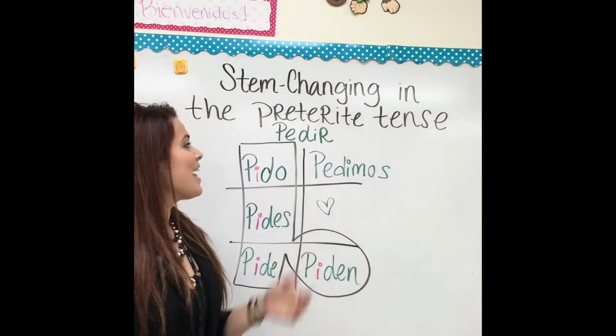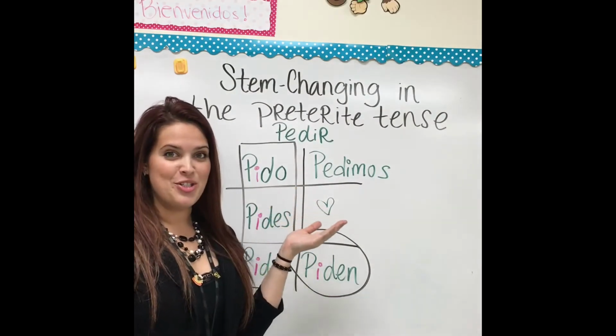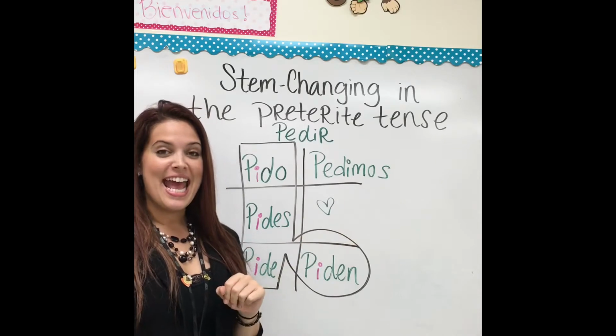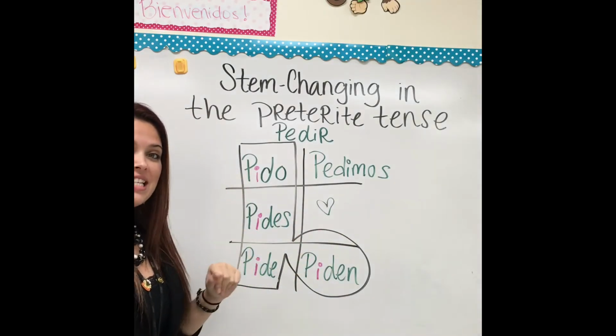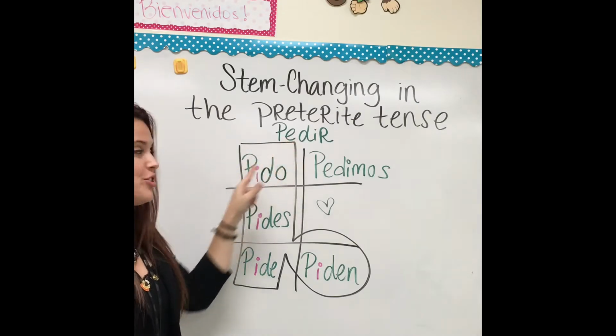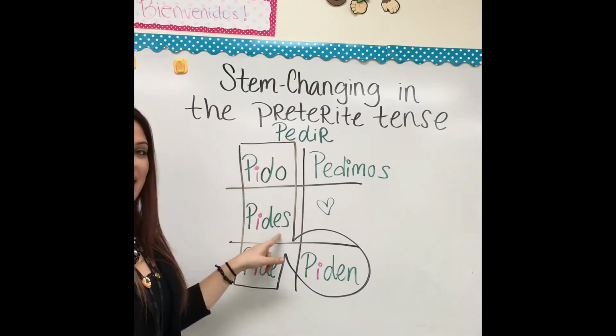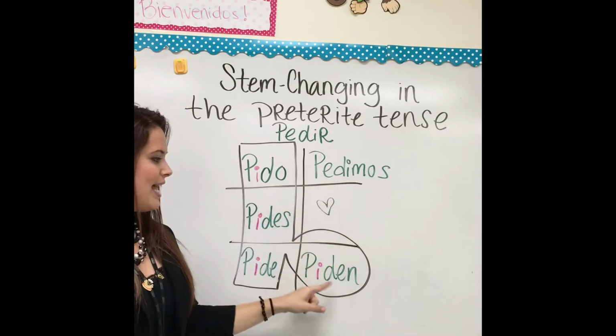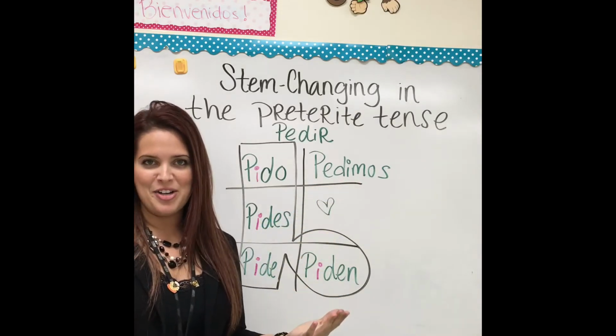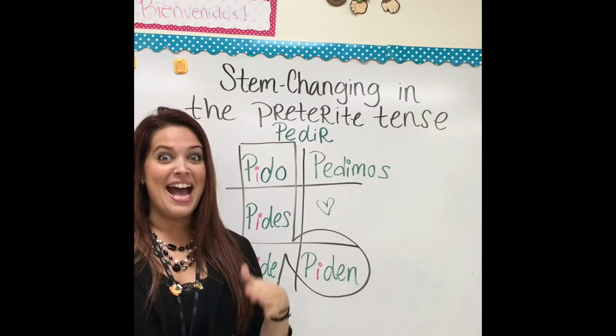So here's an example. I have the verb pedir, which means to ask for or to request, and that's stem changing. So that basically means that inside of this boot, it's gonna stem change from pedir to pido, pides, pide, pedimos, because it's outside of the boot, and piden. But you already know how to do that. So let's talk about doing it in the past tense.